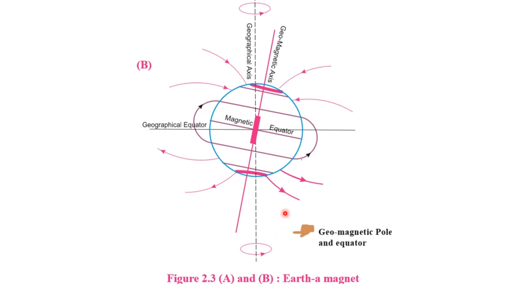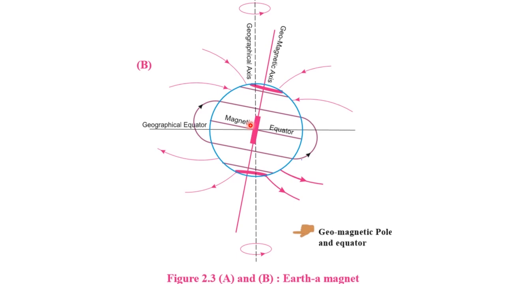So now students, this is the geographical equator, and the poles which you can see over here are the geomagnetic poles, and this is the equator. This is the geomagnetic axis. Okay, so the magnetic field of a bar magnet is strongest at the north pole and at the south pole of the magnet, and the force is weaker in the middle of the magnet, halfway between the poles and the center.